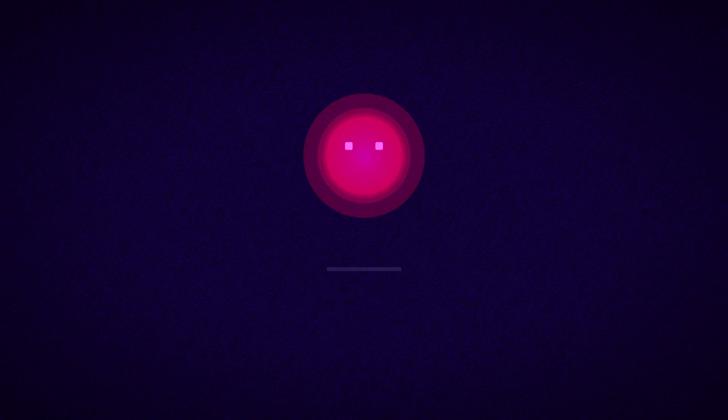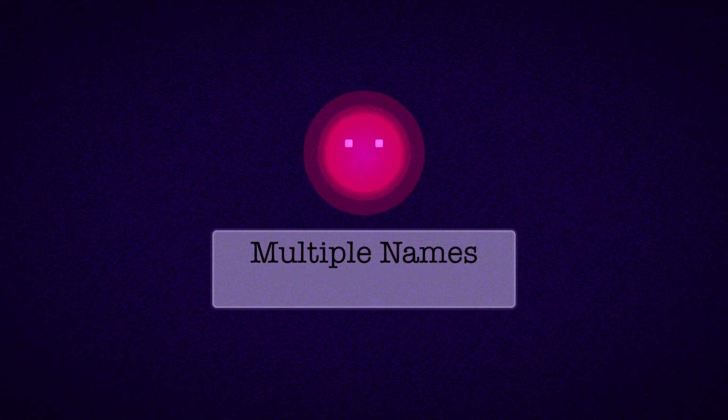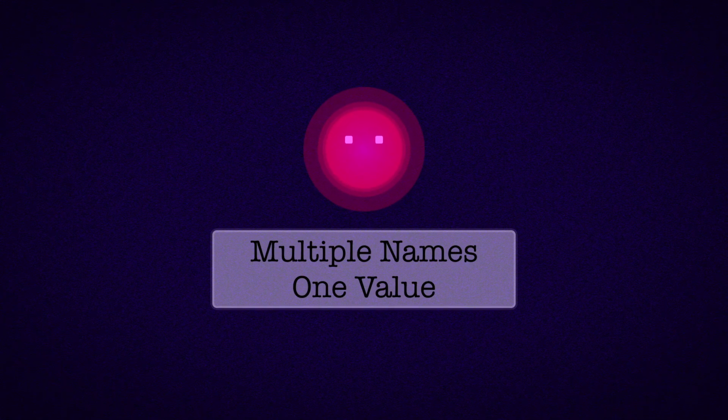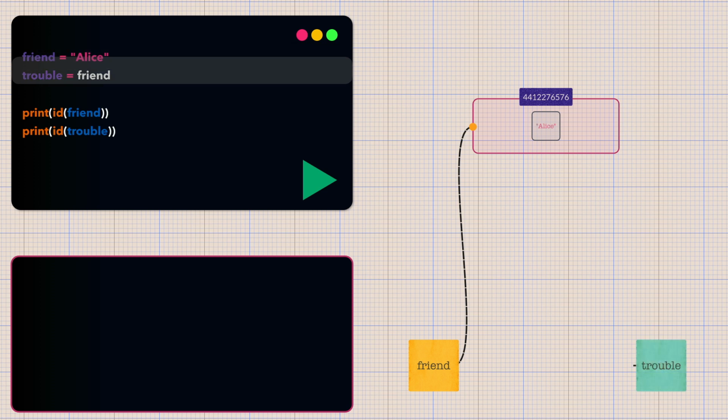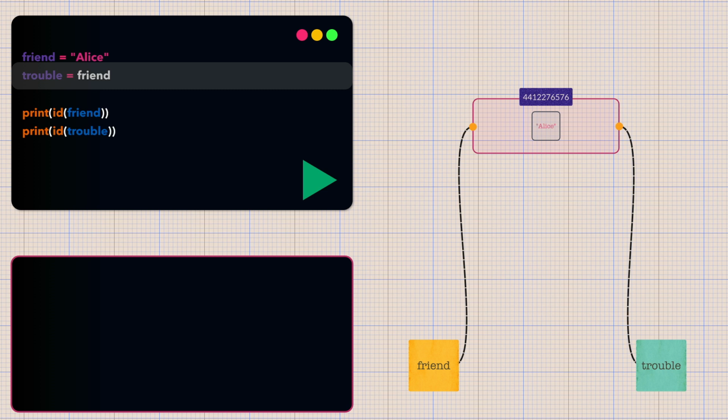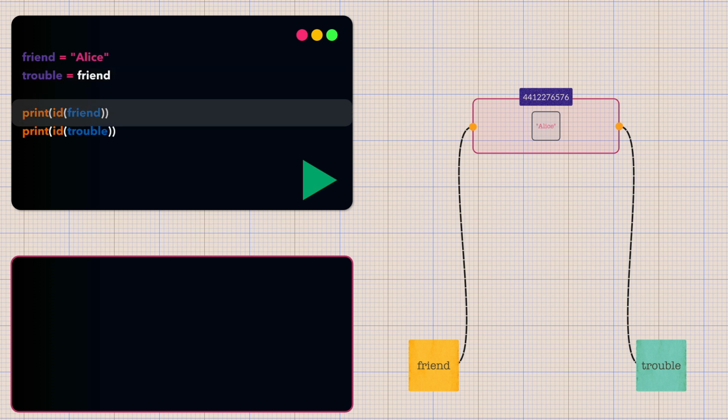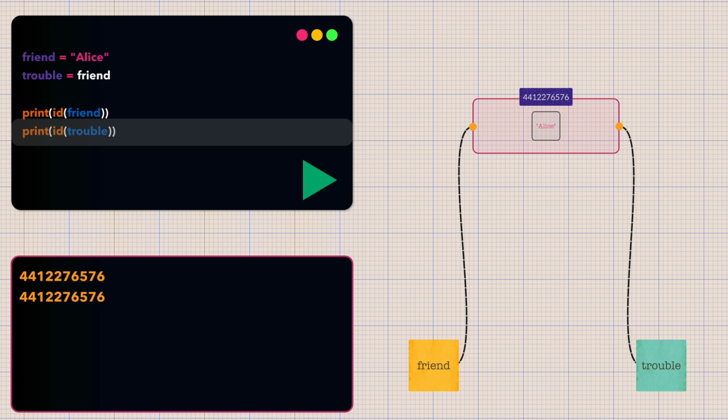It's important to understand that any object can have multiple references pointing to it. Let's look at an example. Here Python creates a string object containing Alice in memory and creates a reference called friend that points to it. Python then creates a new reference called trouble that points to the exact same string object that friend is pointing to. We verify this using our id function and we find both the values to be the same. At this point, it is to be noted that neither of these references is more primary than the other. They are completely equivalent. It's somewhat like aliasing, one object having multiple names.